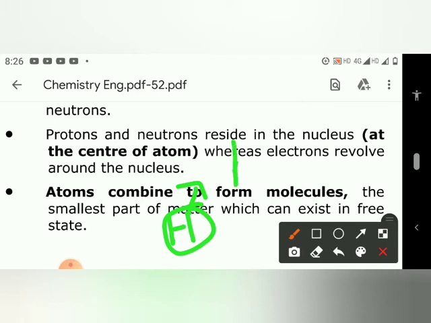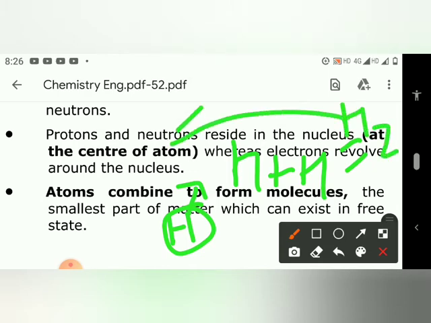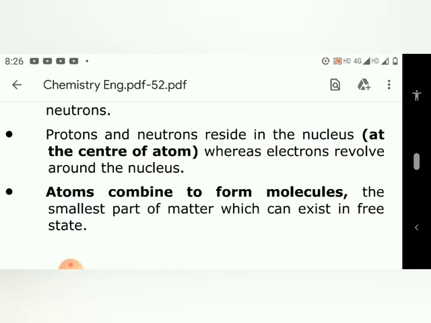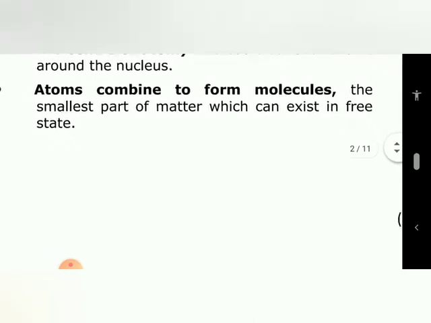So H plus H is equal to H2. So this H2 is a molecule. This is a molecule, and this is one atom. Atoms combine to form molecule. The atom is the smallest part of matter which can exist in free state. Now come to the next.